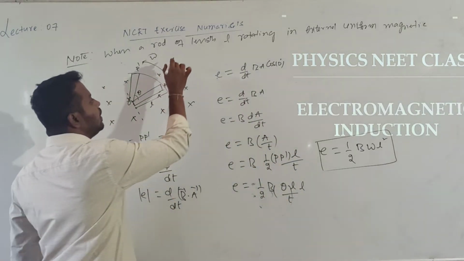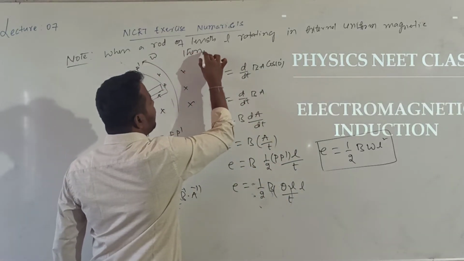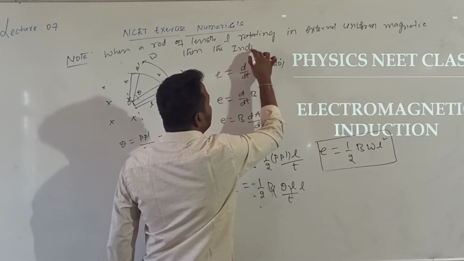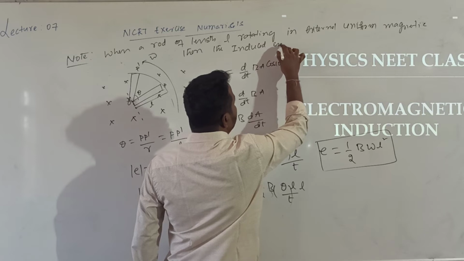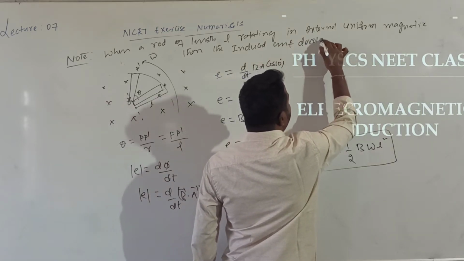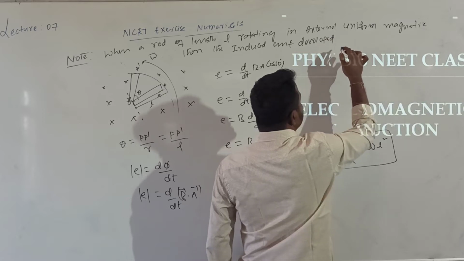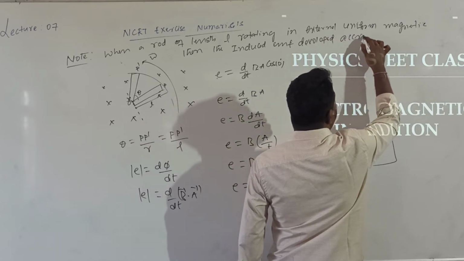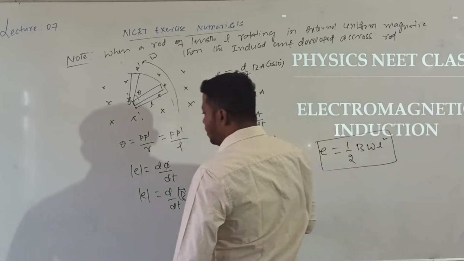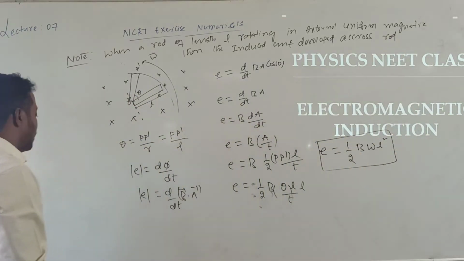How much induced EMF will develop across the rod?